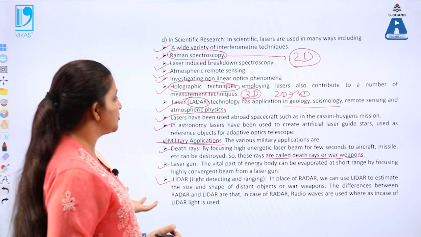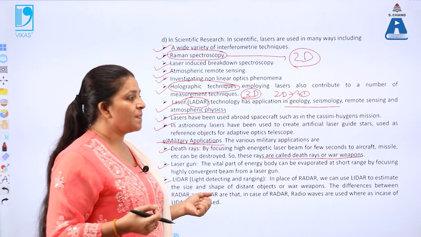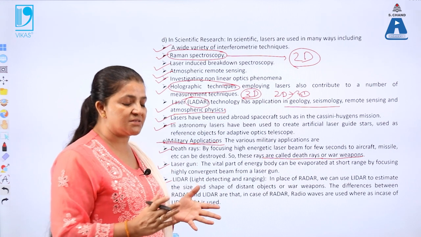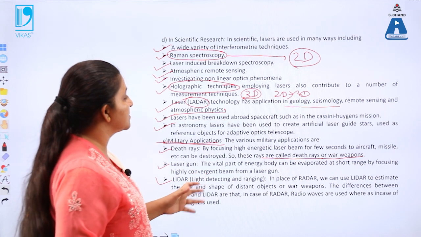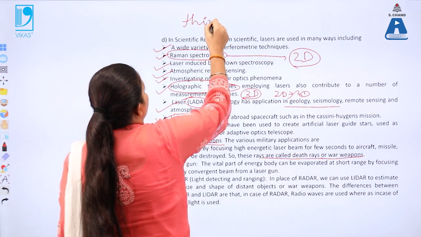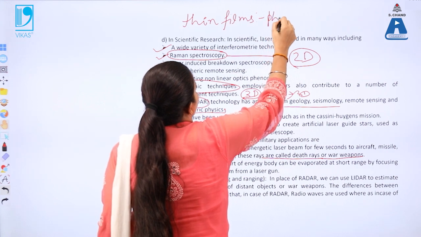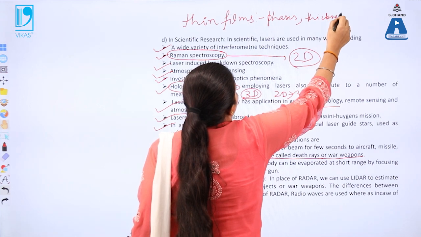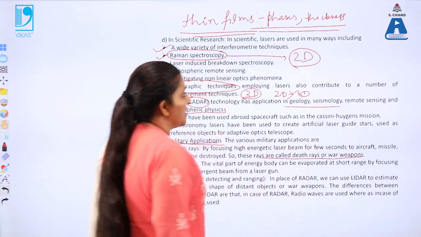Beyond these applications, lasers can also be used in techniques to understand materials and their synthesis. When you want to understand what kind of material is synthesized in the physics laboratory, like the thin films that get formed, and what their phases are, the thickness of the materials that get formed, that can also be clearly understood using laser technology.